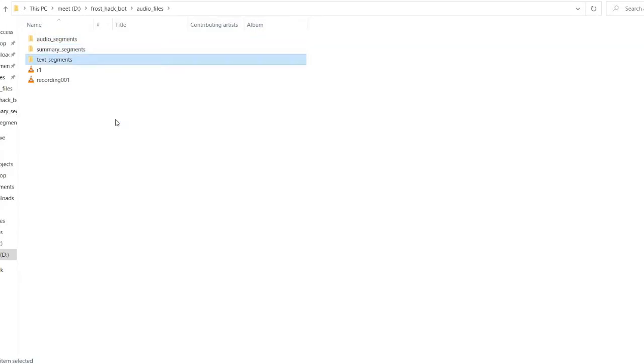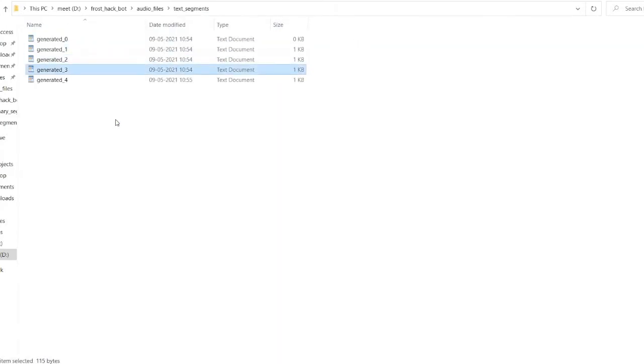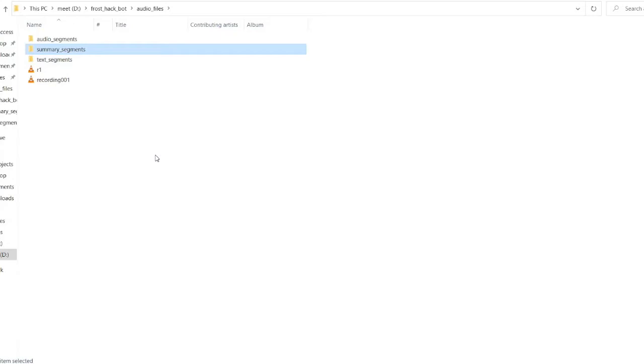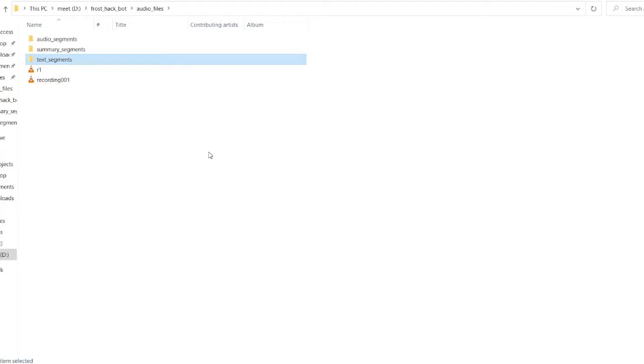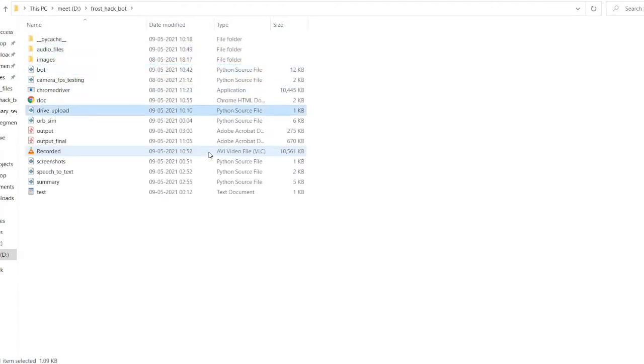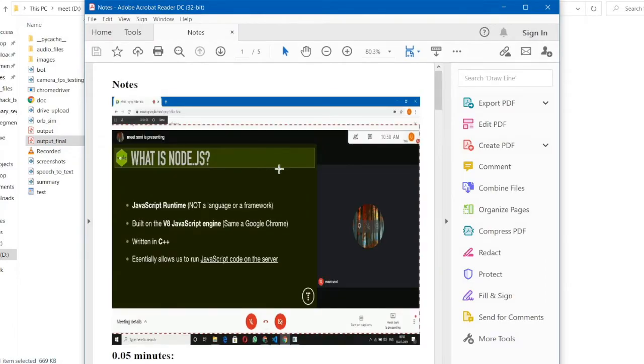And from these audio segments we are first generating the speech to text using the IBM Watson speech API, and from these text segments we are generating these summary files using abstractive summary methods like cosine similarity and rank matrix, and using this summary and the screenshots we are generating this PDF, which is the final PDF.